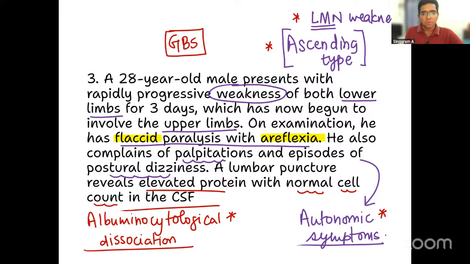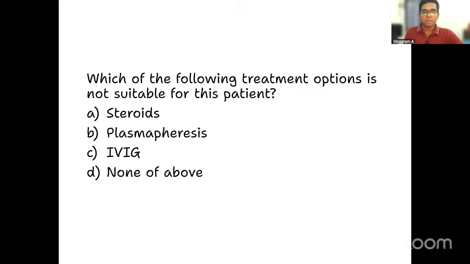Guillain-Barré syndrome. Now the question is, which of the following treatment options is not suitable for this patient? Which is not advised as a treatment option? Is it steroids, plasmapheresis, or IVIG?